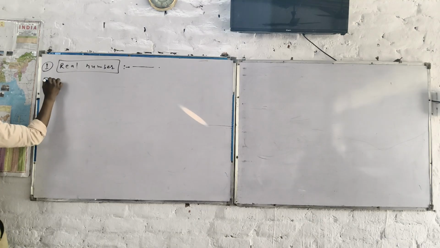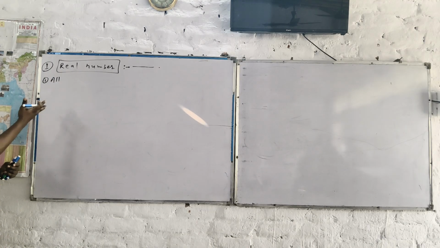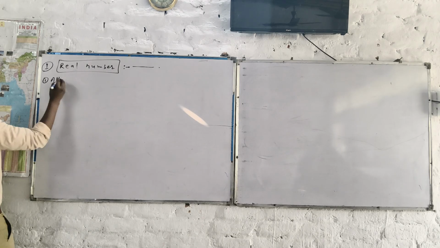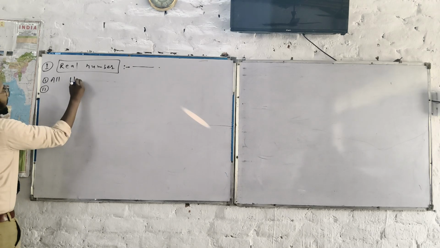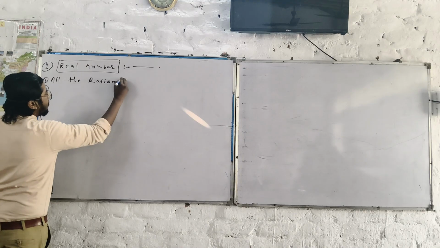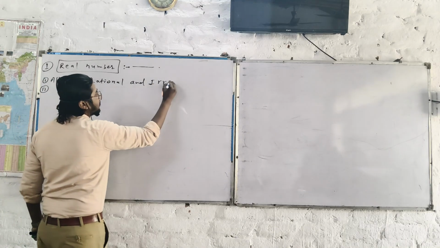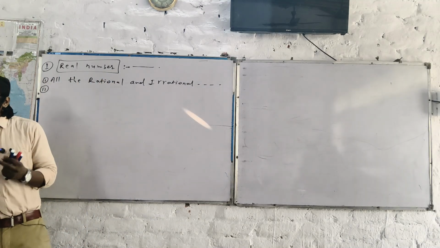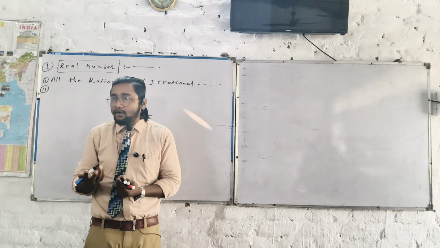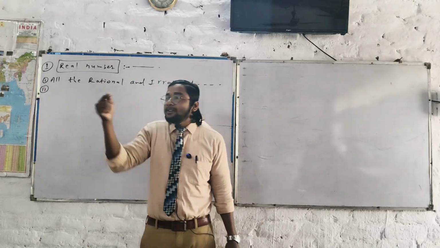And the second point, you will just write it this way, okay? You will just copy it this way. All the rational and the irrational numbers are real numbers. Next point, you will just write by yourself, okay? All the integers are real numbers. Or we can say all the rational numbers are real numbers, all the irrational numbers are real numbers as well.